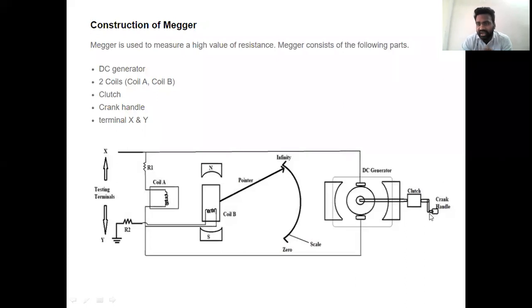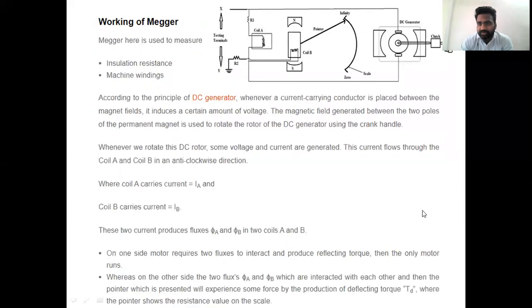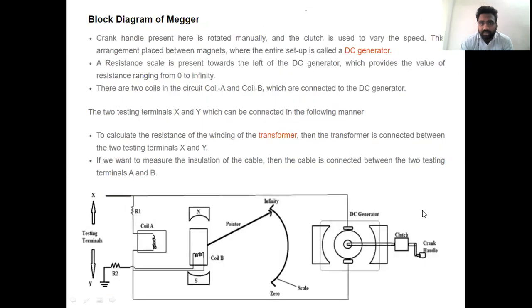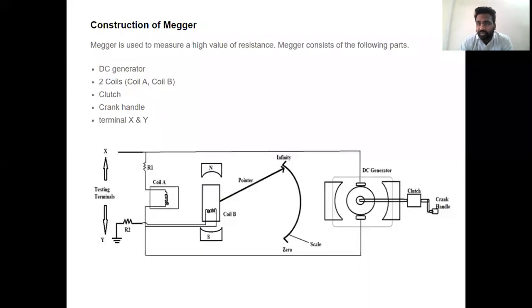If we move the crank handle connected through the clutch, the mechanical force necessary for the DC generator to operate is delivered. The DC generator converts this mechanical input given through the crank handle into electrical output, and that is connected to the Megger operation. Next, this is our pointer.